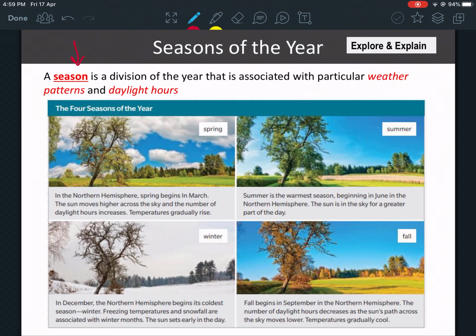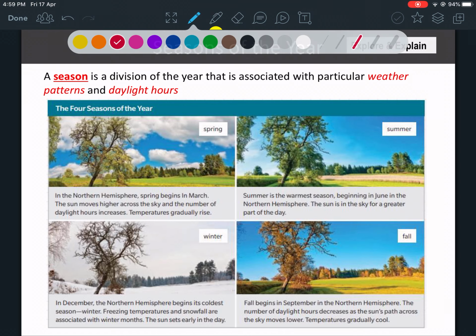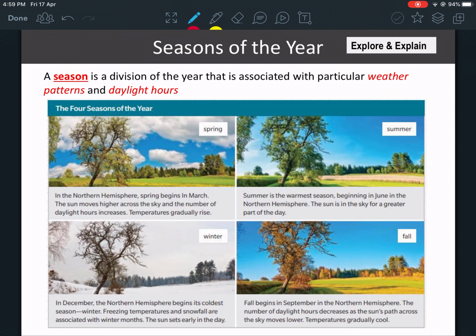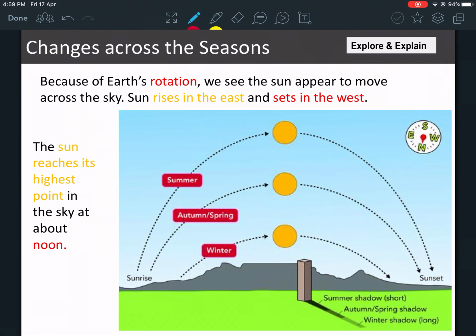So today we're basically going to be learning about seasons and why we have different seasons, and how the sun affects the different seasons, why we have more daylight hours in the summer and less in the winter. We're going to learn about all of that here. So this is basic elementary science. You know that we have 4 seasons. There's summer where it's hot, winter where it's cold, we have spring and the fall. You already know that. You can read about details about each one here, but this is basically revision from elementary. Okay?